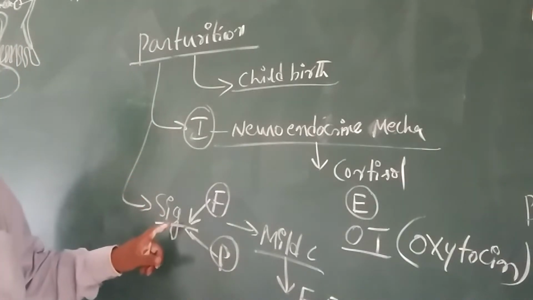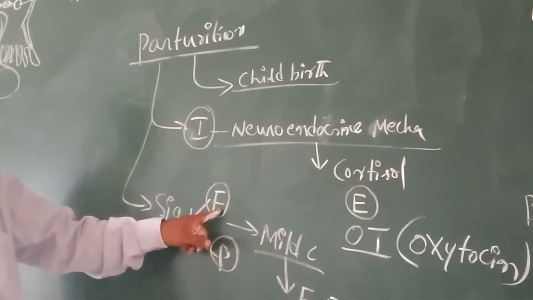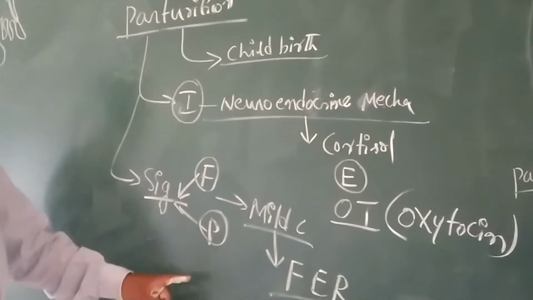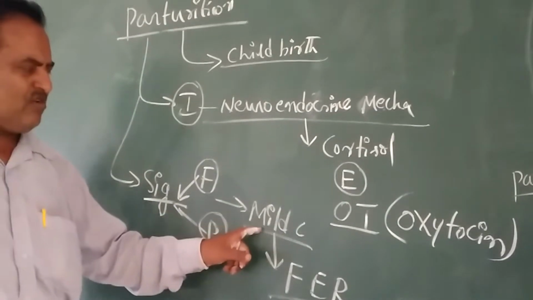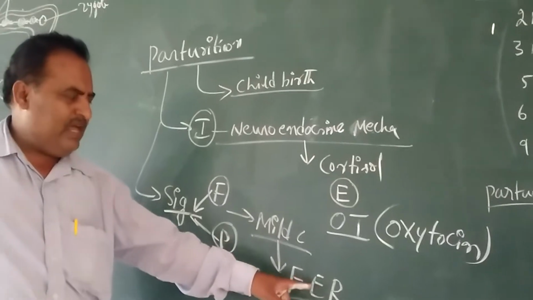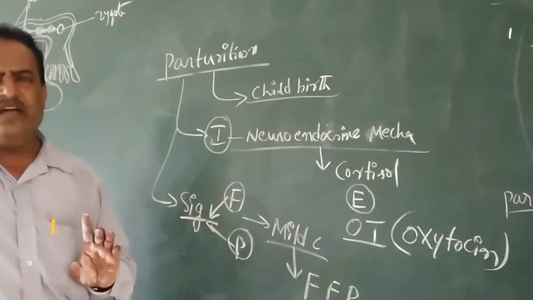Here the parturition signal starts from the fully developed fetus and placenta and causes mild contraction of uterine muscles, called the fetal ejection reflex.